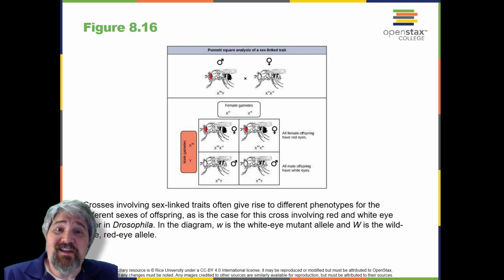Discoveries in fruit fly genetics can be applied to human genetics. When a female parent is homozygous for a recessive X-linked trait, she will pass the trait on to 100% of her male offspring because the males will receive the Y chromosome from the male parent.